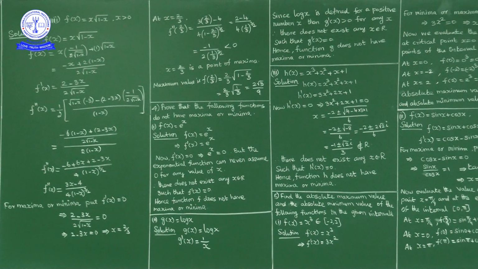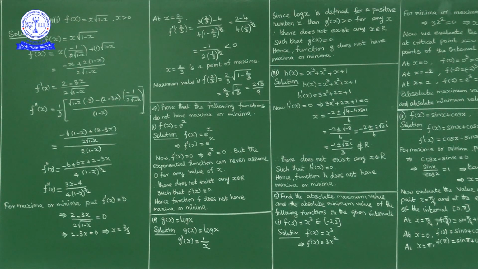So f dash of x is non-zero here. Therefore there does not exist any x belonging to R such that f dash of x equal to 0. So the function f does not have minima or maxima. If we remember the e power x graph, e power x is a strictly increasing function. There is no minima, no maxima for this function.